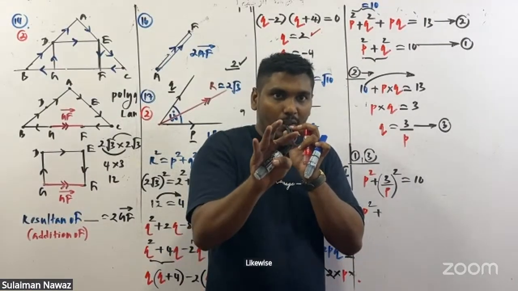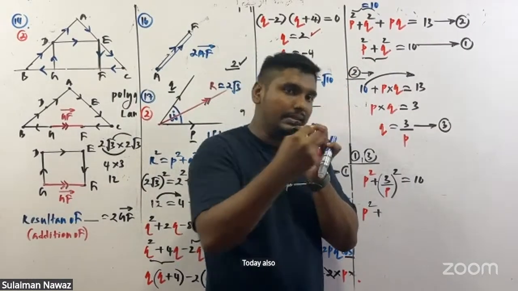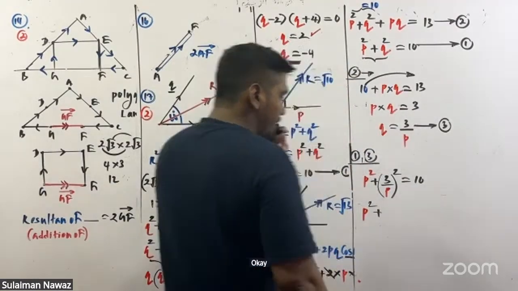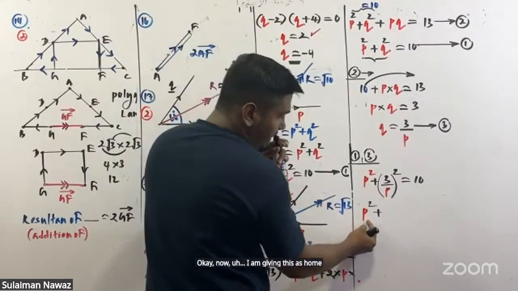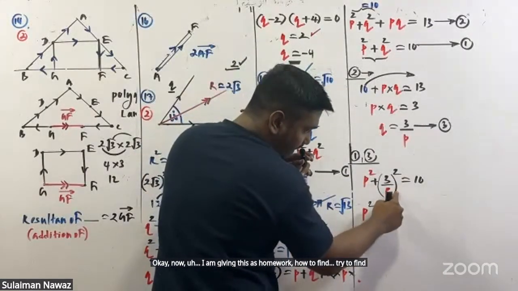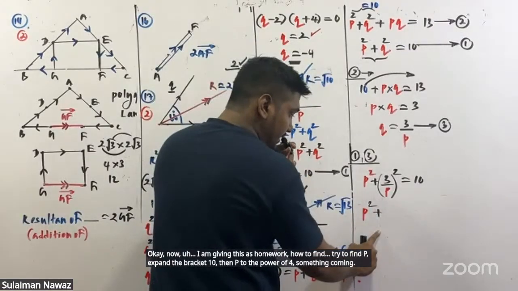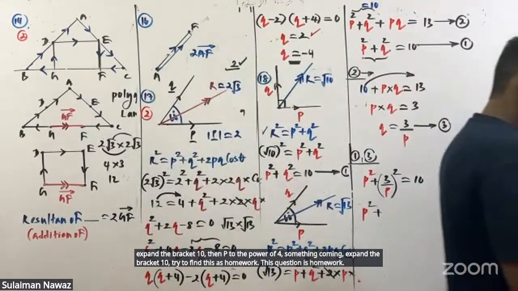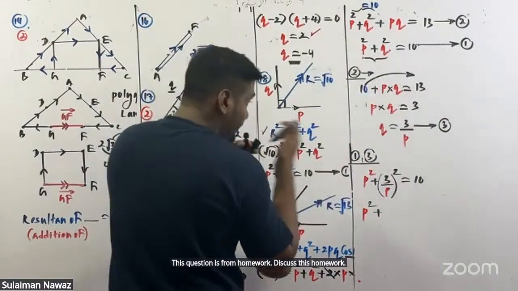Likewise for you also, today I'm going to give some work. Redo it and send it to me. That's a must. Now I am giving this as homework. How to find P? Try to find P. Expand the bracket and then P to the power 4 or something comes. Expand the bracket and try to find this as homework. This question is homework, a nice question.